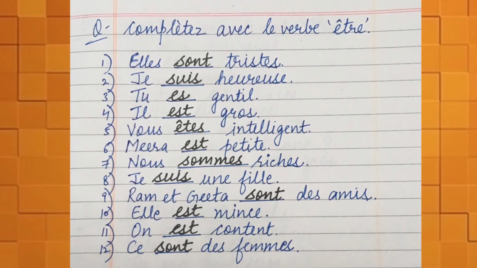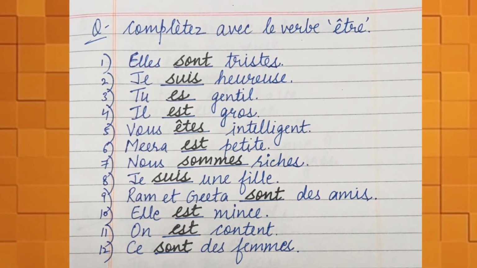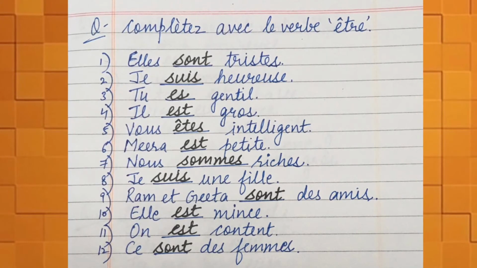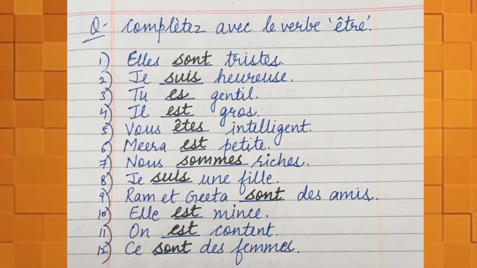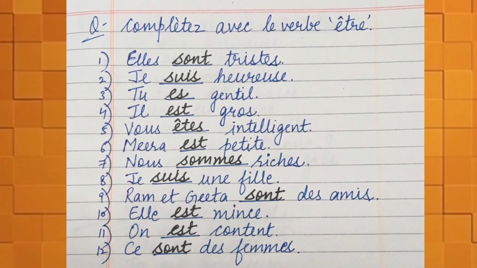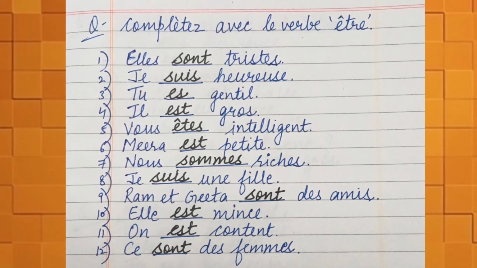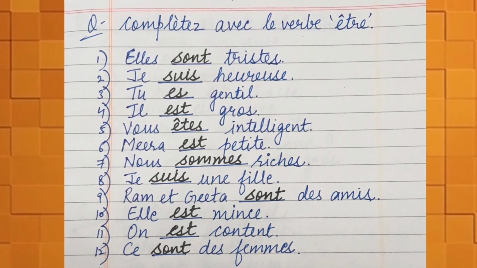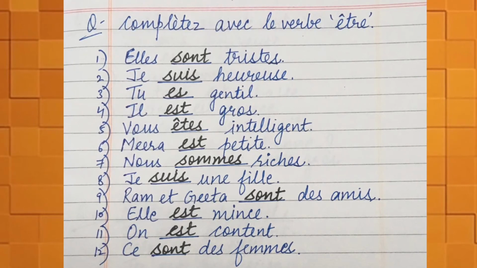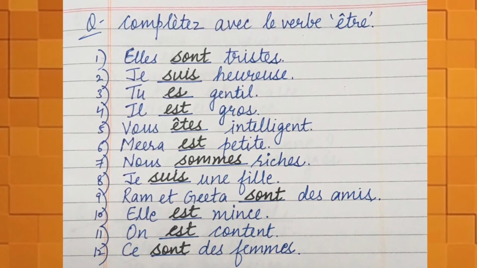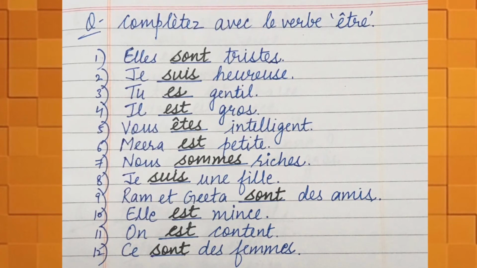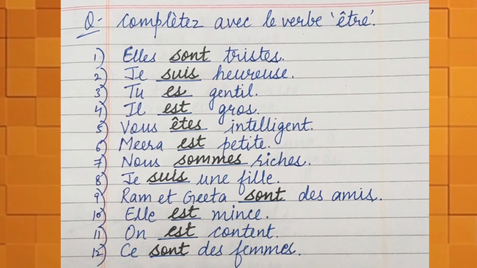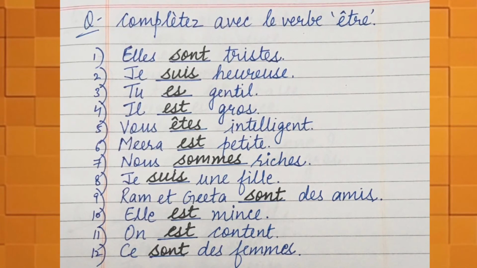We have to be very careful while putting the proper form of the adjective. Form in the sense whether it is masculine or feminine or plural. It must match with the starting one, the subject pronoun. Then only our sentence will be correct. So we are going to use the verb être now with an adjective, beau, beautiful. It will make it clearer how to write a sentence properly in French while matching the subject pronoun with the adjective.